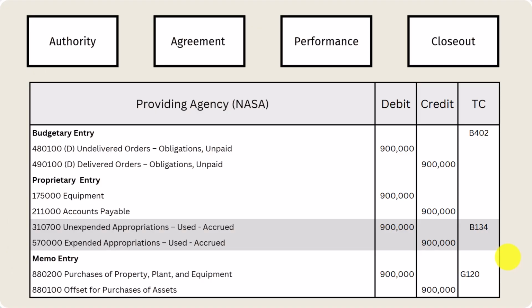Now we receive the launch equipment that we ordered. You can see we flip our 4801 to 4901, right? We received it. It's unpaid. We record our equipment. We record our expended appropriations used that are accrued. And since there's equipment, we have a memo entry to make.